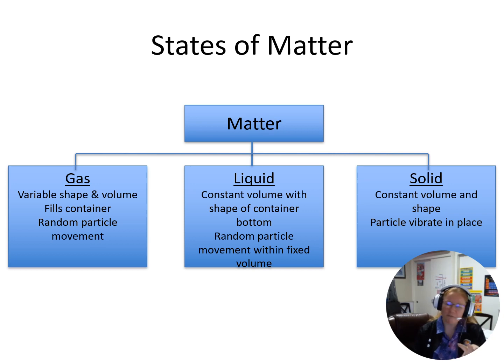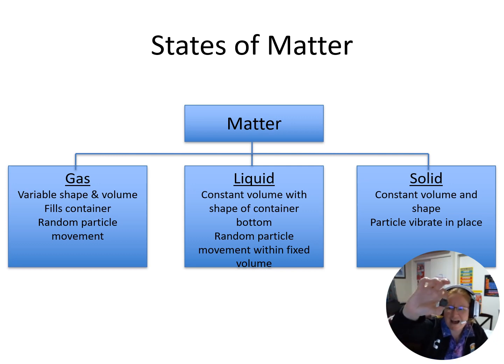Liquids have random movement, but everything is close together. So stuff is still moving around. Liquids do have a fixed constant volume, but they don't have a fixed shape. They take the shape of their container. So in this glass, I have water. Water is a liquid. If I were to pour this water into another container, the volume would still be the same, but the shape would change based on the shape of the container I poured it into. Solids have a fixed volume and a fixed shape.